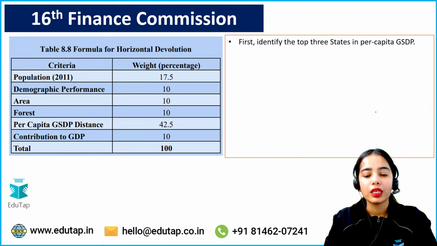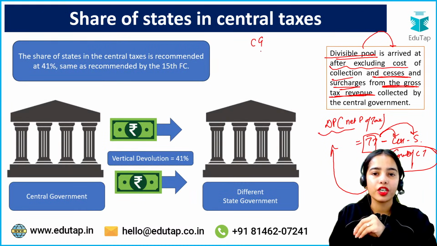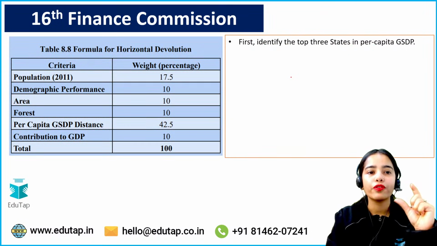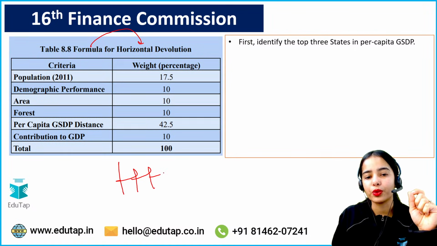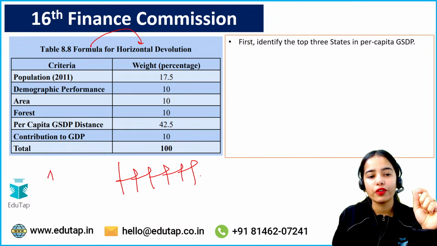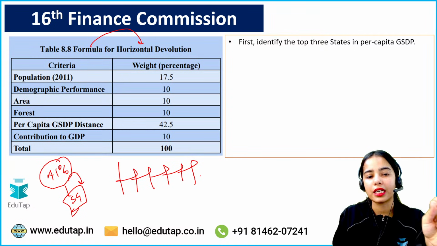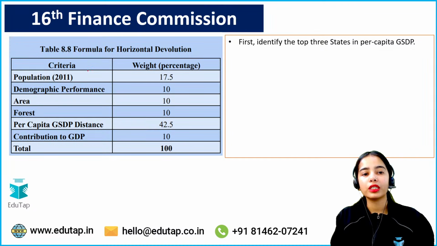Now we have discussed the vertical devolution, that the central government will share 41% of its net proceeds of tax with the state governments. Now, how will the money be distributed between the state governments? This is the formula for the horizontal devolution. If 41% of net proceeds of tax is provided to the state governments, how will it be divided between the different states? That depends upon different criteria.